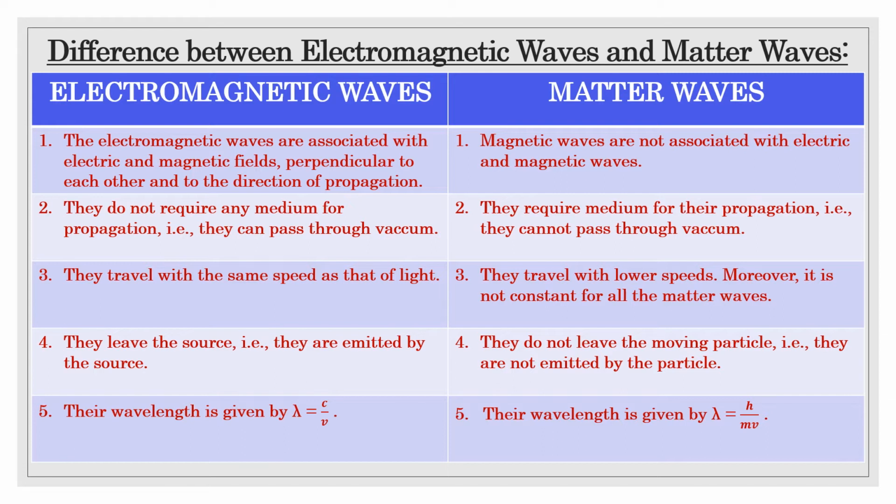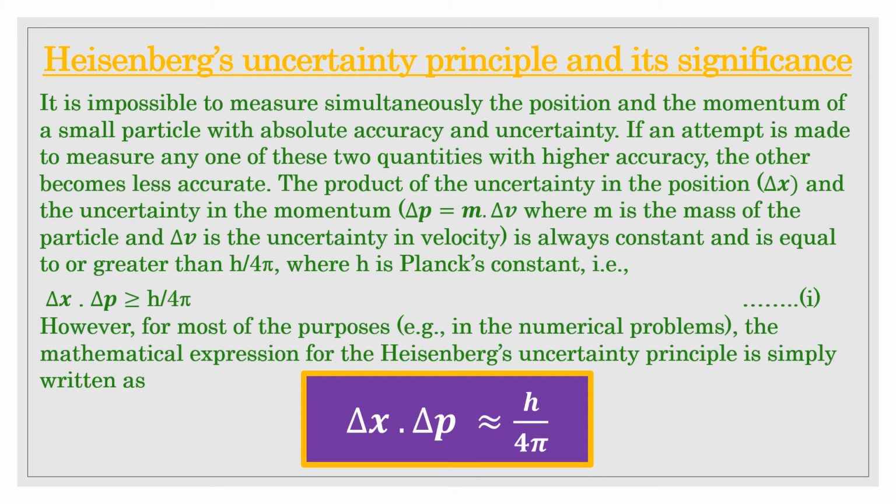So I hope these simple differences between both of them are clear to all of you. So let us proceed further towards our next topic, that is the Heisenberg uncertainty principle and its significance as well.